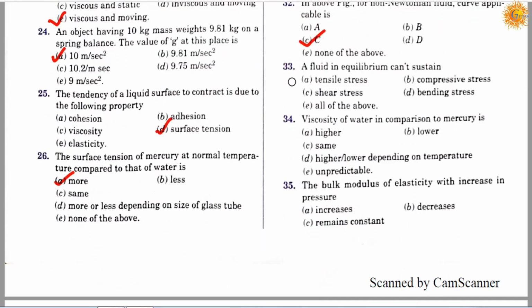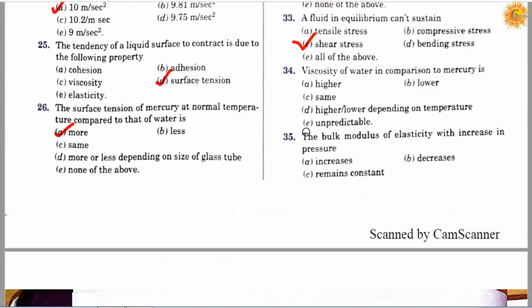Question number 33. A fluid in equilibrium can't sustain: option A, tensile stress; option B, compressive stress; option C, shear stress; option D, bending stresses; option E, all of the above. The correct answer is C. A fluid in equilibrium can't sustain shear stress.